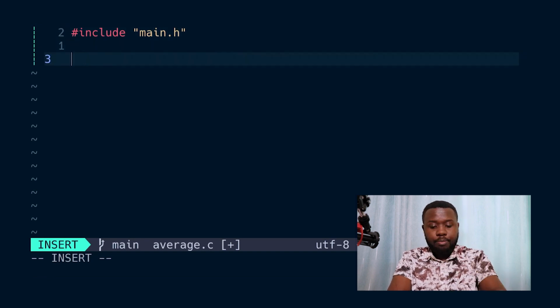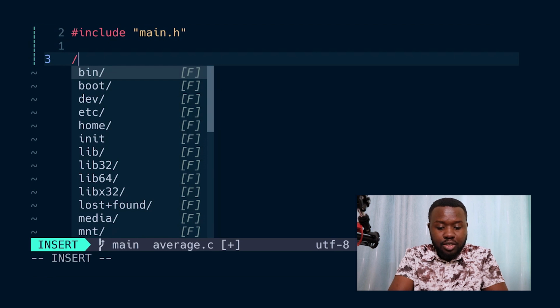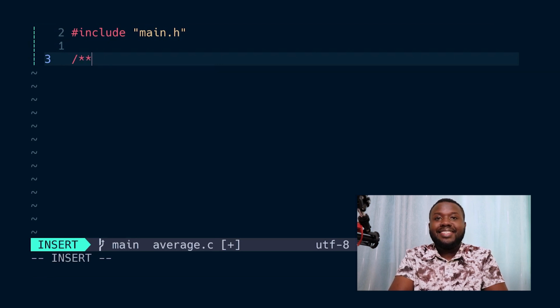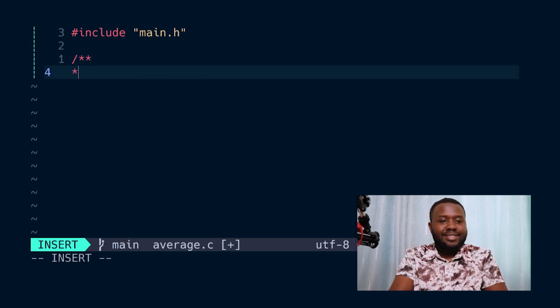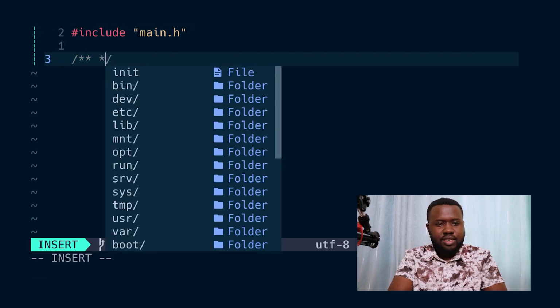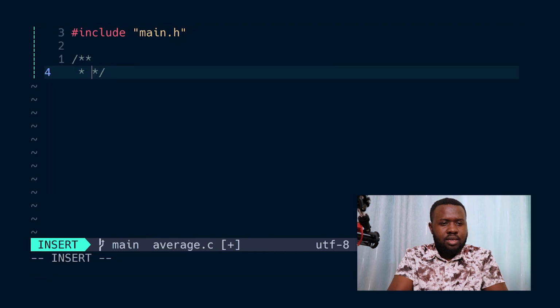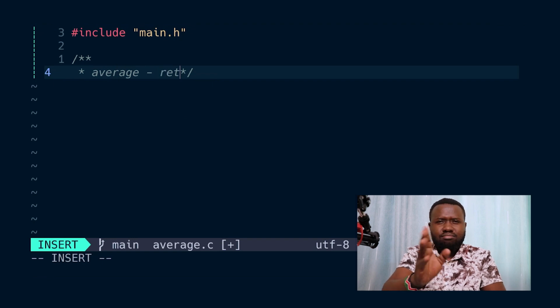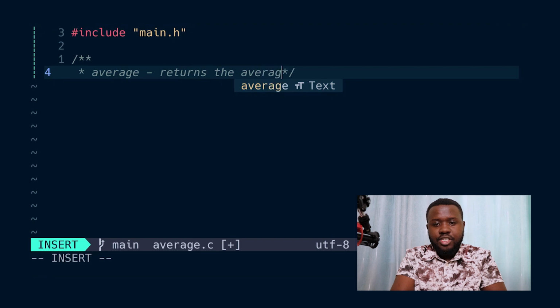That's the first step, and as I always do, I briefly describe what the function does. The file name is average, and it returns the average of two floats.